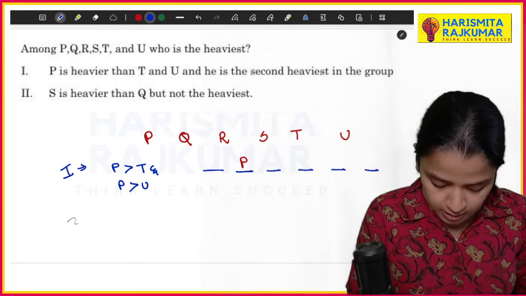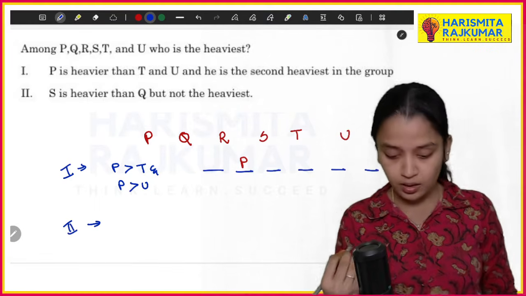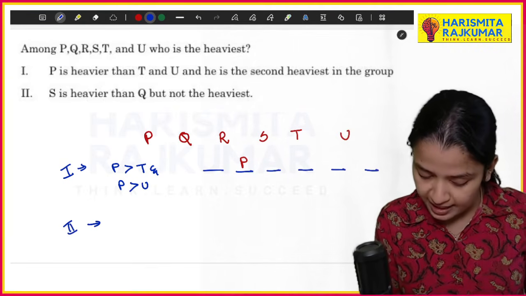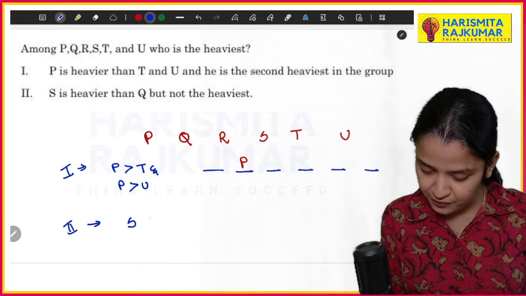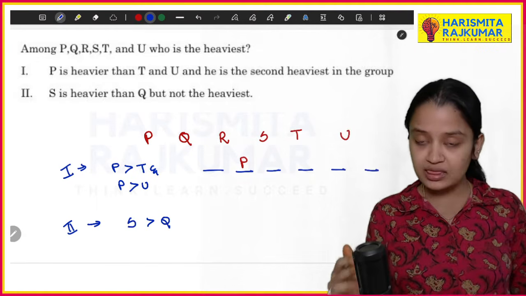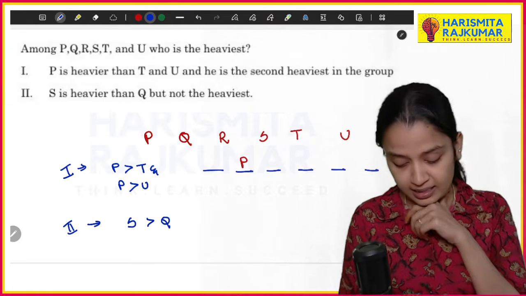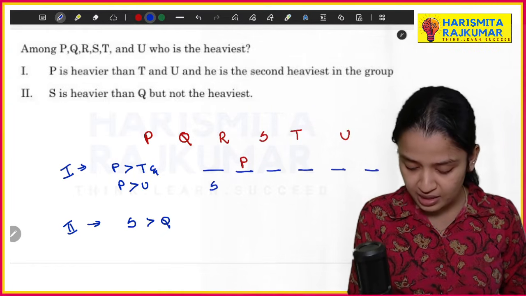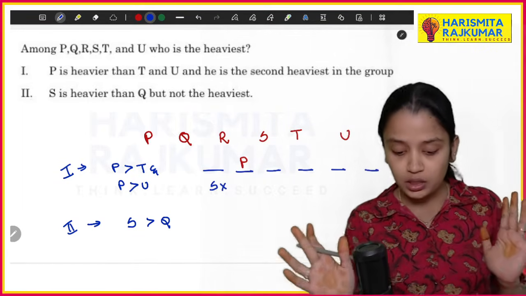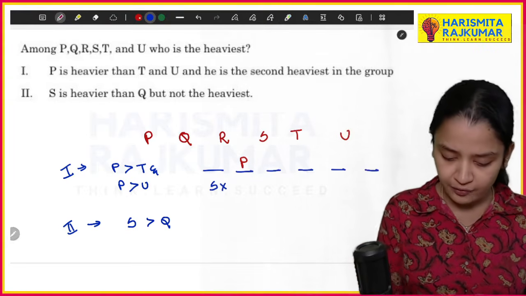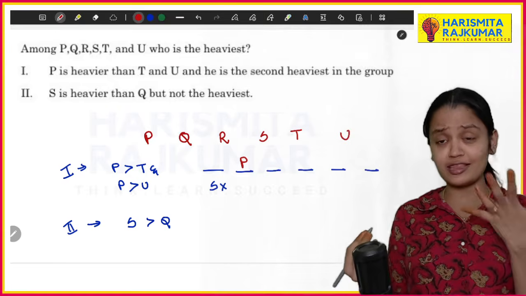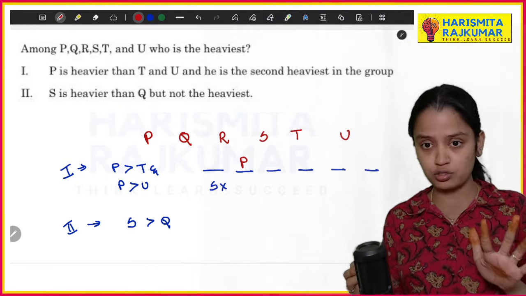Statement 2. First they are asking who's the heaviest. Now statement 2: S is heavier than Q but not the heaviest. So they are clearly saying S won't come in the first position. So definitely S is not the heaviest, and the second position is also known.